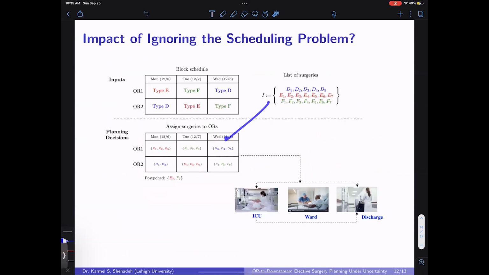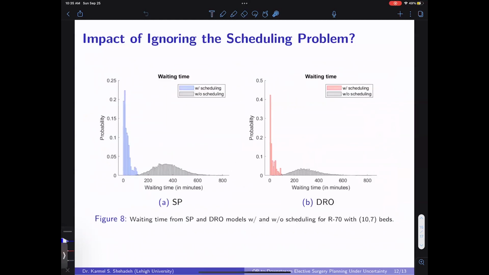There are also models that only assign surgeries to ORs, but ignore the sequencing and scheduling problem. To show you the impact of ignoring the scheduling problem, here is one of the results. In gray, you can see that if we adopt solutions from a model that ignores the scheduling problem, this leads to a significant delay in the operating room, and this is observed for both DRO and SP. So this should motivate you for the importance of integrating the scheduling problem in addition to the downstream unit.